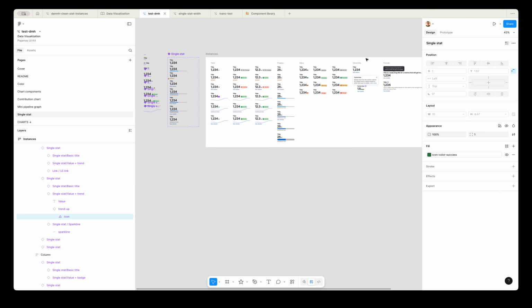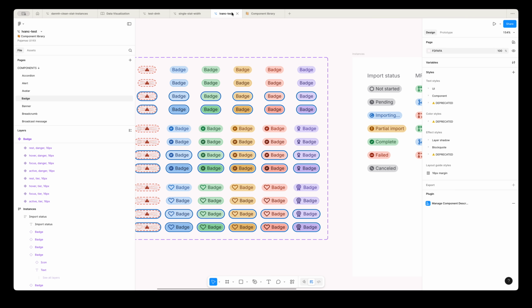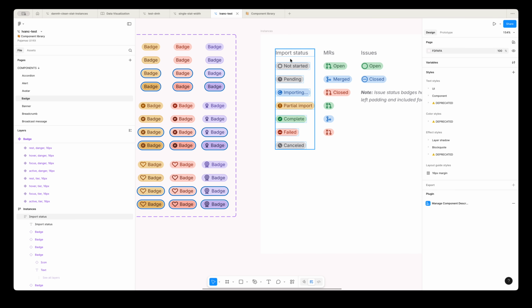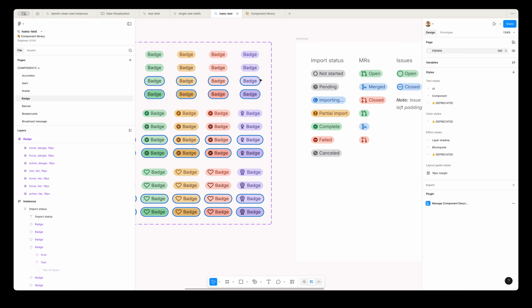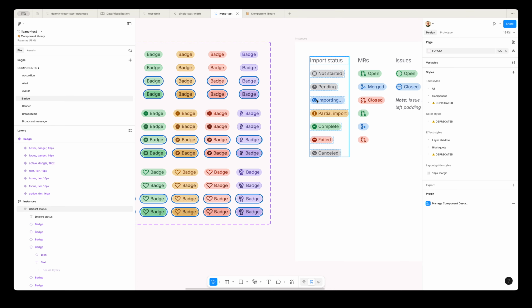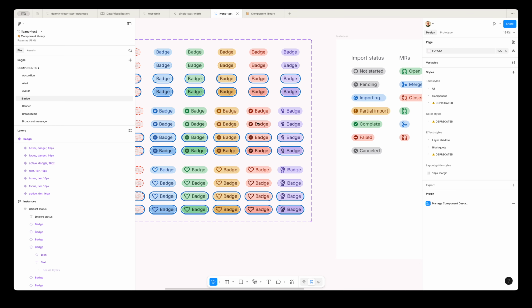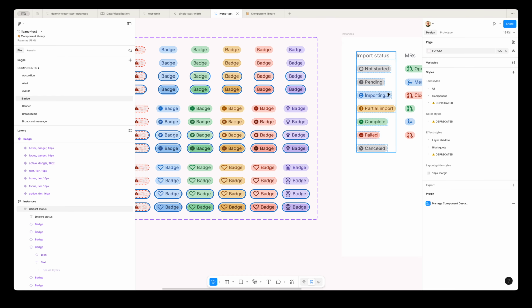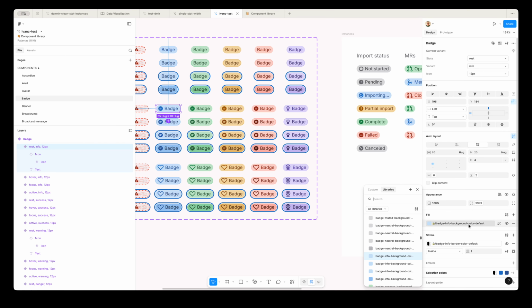What else have we got? Badge. In your component, you mentioned how it's set in the component library, where we've overridden the text and we've overridden the icon deliberately, which makes sense. So let's look at this blue importing one. If we wanted to change the info variant to always be green, for example, the change here updates here.